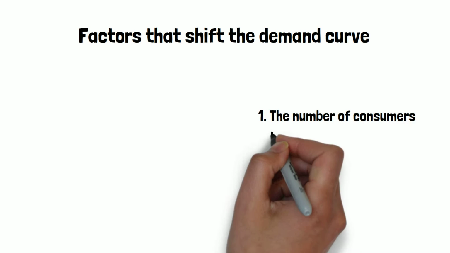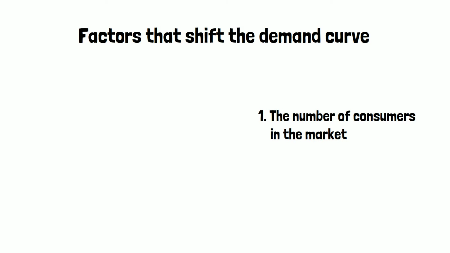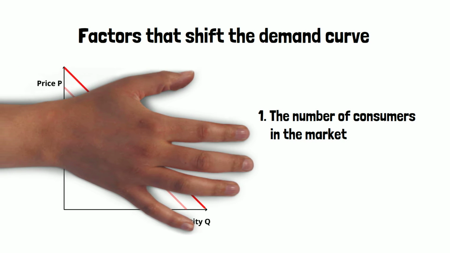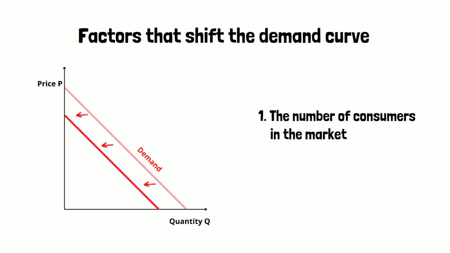The first factor that can change the demand curve is the number of consumers or buyers in the market. When there are a lot of people in the market wanting to buy avocados, the quantity of avocados demanded increases. This causes the demand curve to shift to the right or outwards. When there are not many people wanting to buy avocados, the quantity of avocados demanded decreases. This causes a shift of the demand curve to the left or inwards.